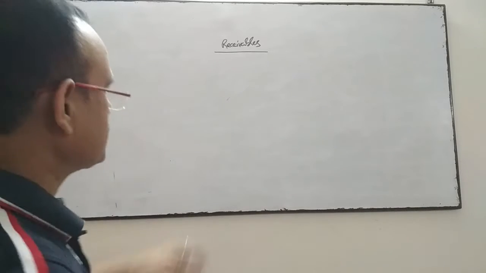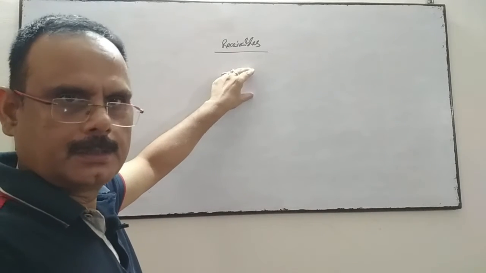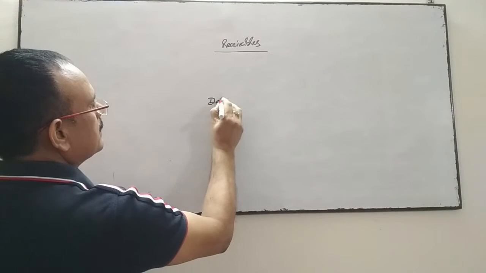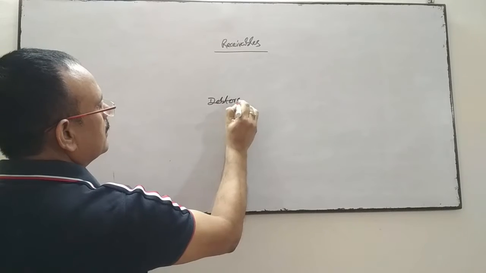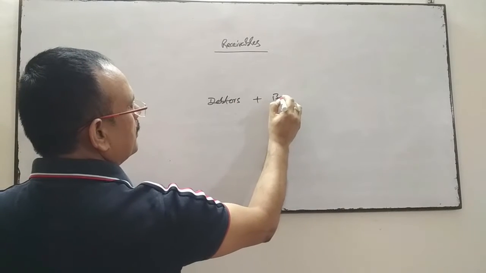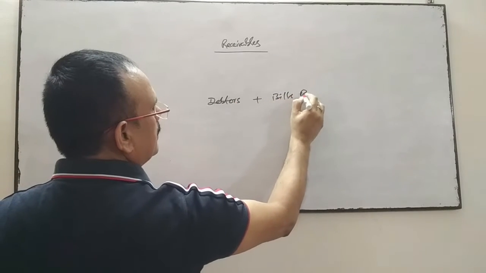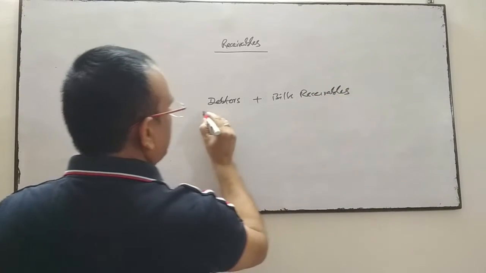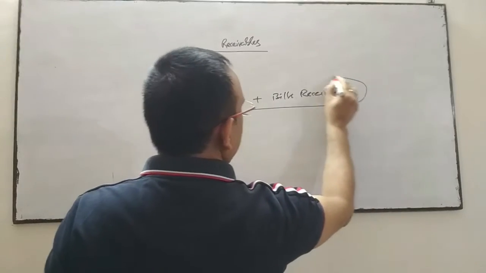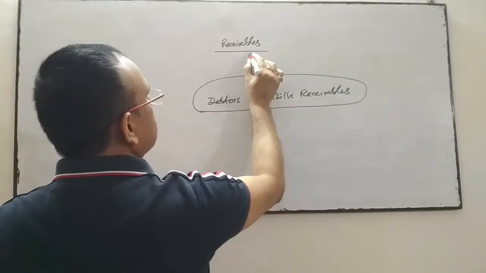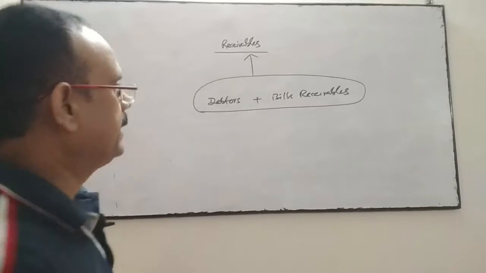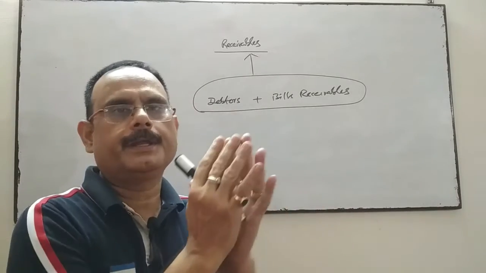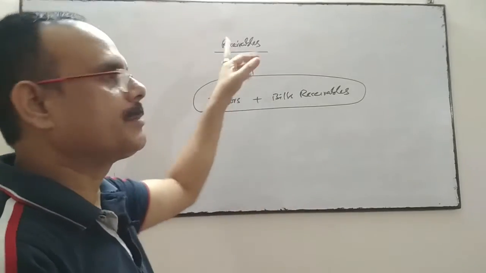Now the next terminology, receivables. Receivables means debtors plus bills receivable. Debtors and bills receivable are collectively known as receivables.